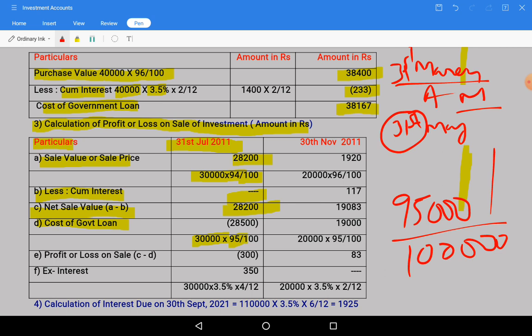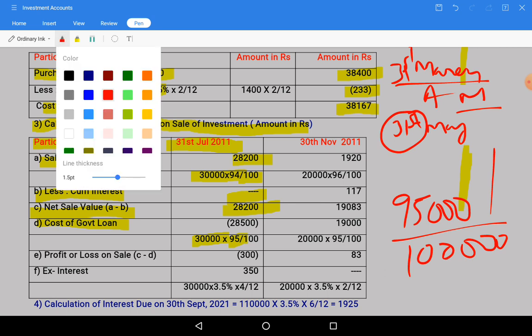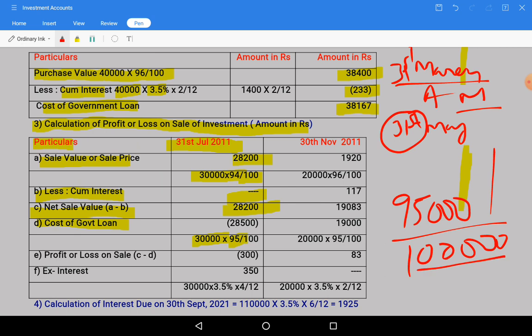Okay, 95,000 is the value we are having as the cost for rupees 1 lakh. For 30,000 how much is it?